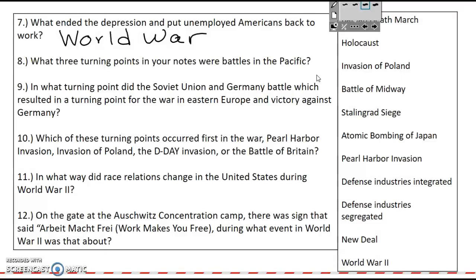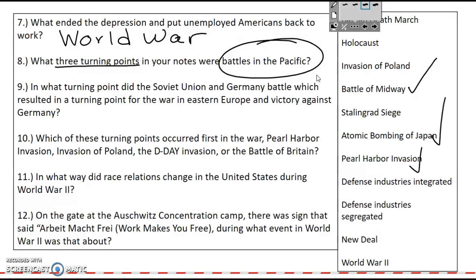Number 8, what three turning points in your notes were battles in the Pacific? I'm going to put a check by those for number 8. You had the Battle of Midway, the atomic bombing of Japan, and the Pearl Harbor invasion. So in sequence, if we were to extend that question,